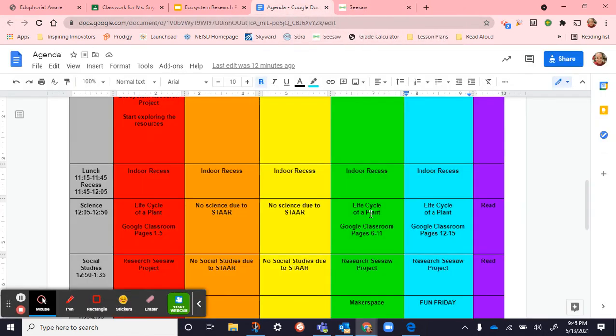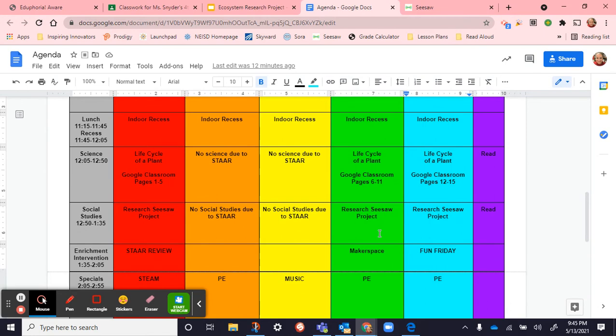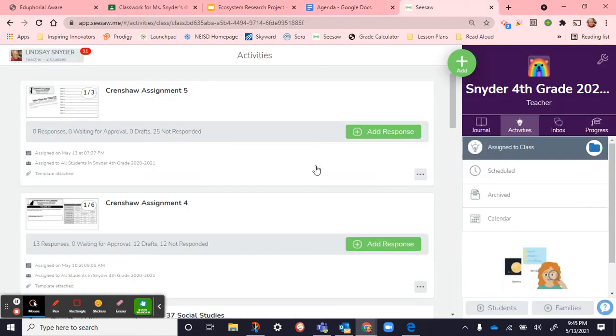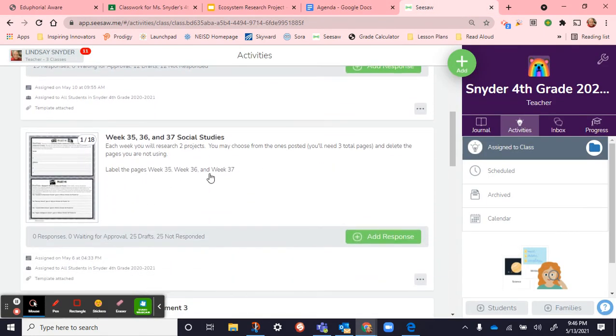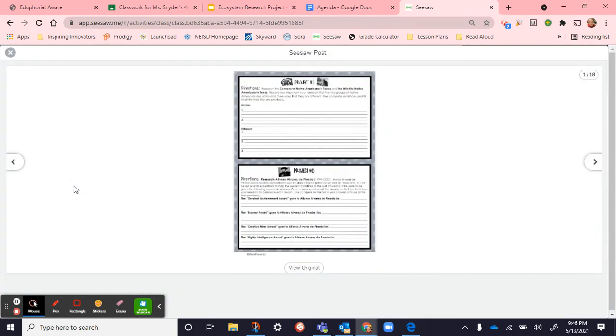And then let's see. For social studies, we've been working on this here. So this original assignment had 18 pages, and students were asked to go through the 18 pages and pick 3 of the pages that they'd like to research. So they got to pick what they're researching about. These are just different things, different Spanish explorers, different battles, things like that that we've talked about throughout the year.